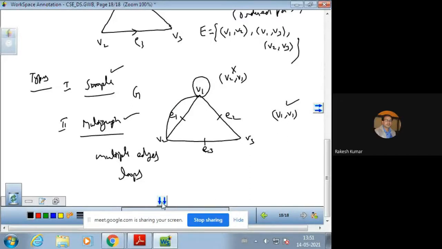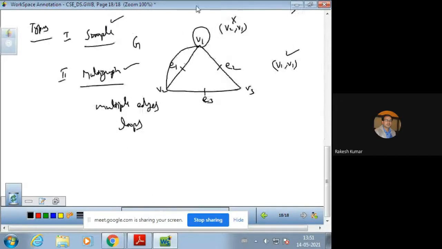And this is also possible in the case of a directed graph like this. This is the example of a directed graph. Now the next one is pseudograph.